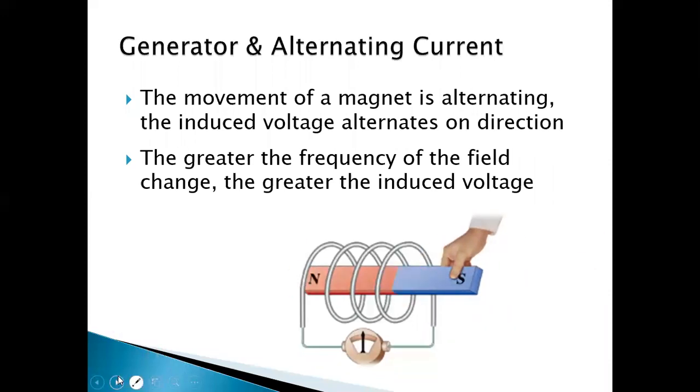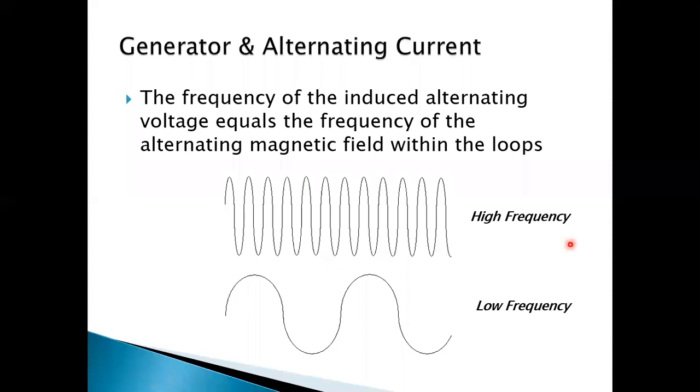So frequency is generated on the basis of the frequency of movement of the magnet, or frequency of change of magnetic field. You see here high frequency: if you change the magnet back and forth very rapidly, briskly, then the frequency will be higher, and the pattern of alternating voltage will appear like this.